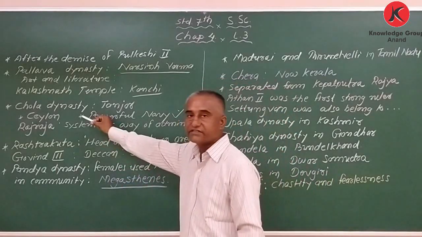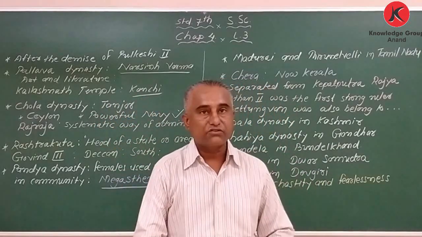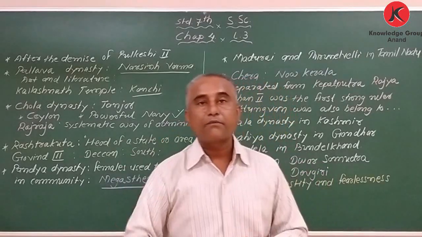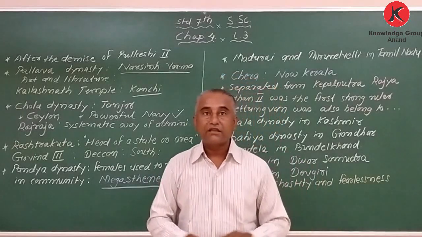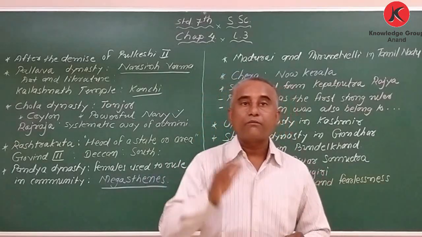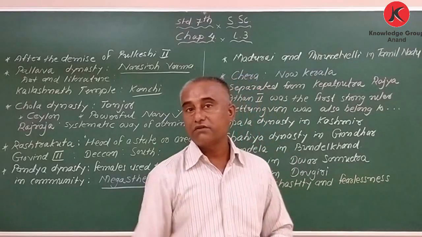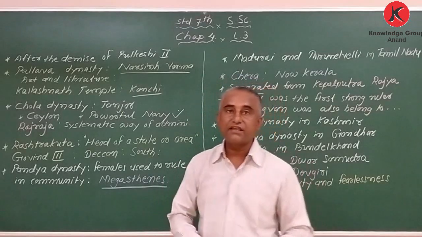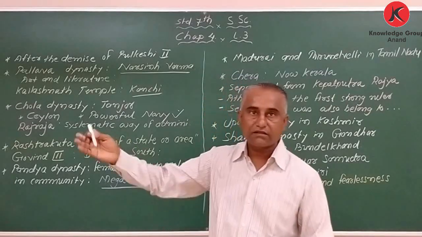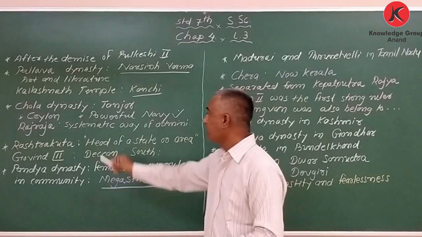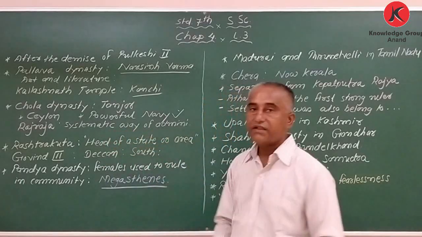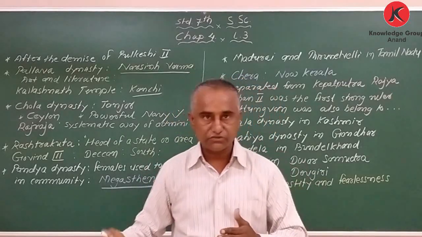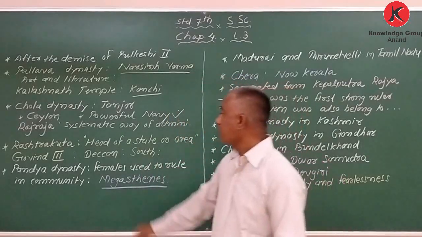So, Chola dynasty: Tanjore was the capital, and their main characteristic was that they had a most powerful navy, and because of that they won Ceylon and other areas also. And Raj Raja had a systematic way of administration, because he started measuring land and local self-government, everything he introduced. After that, Rashtrakuta.